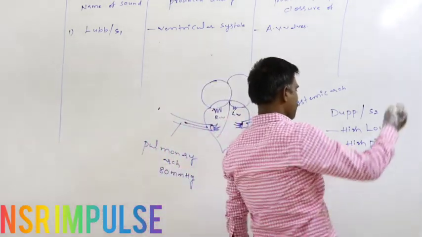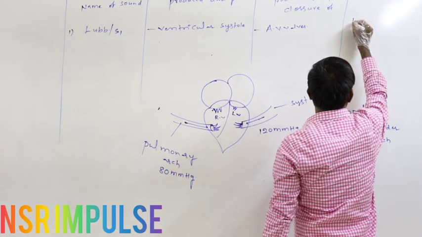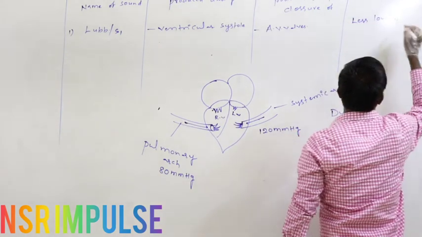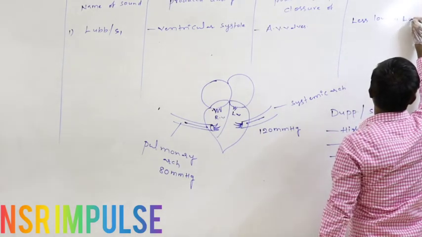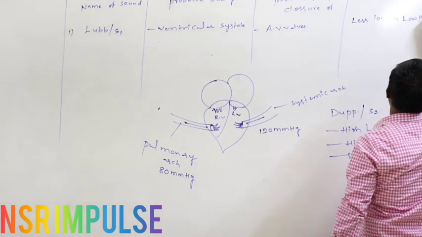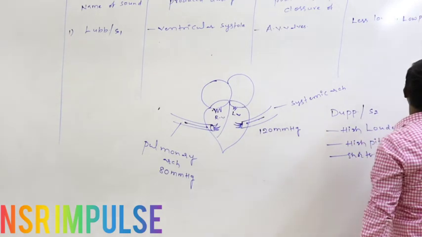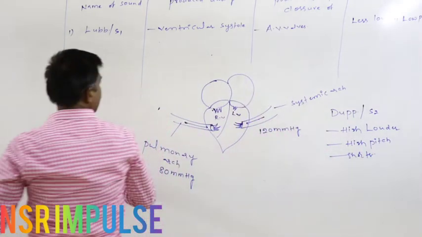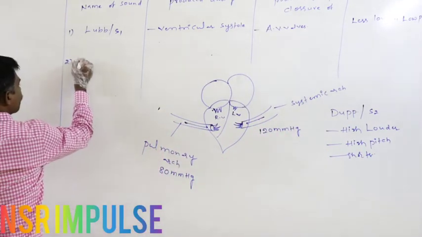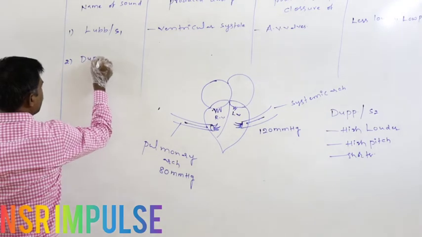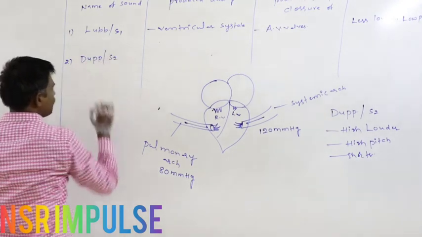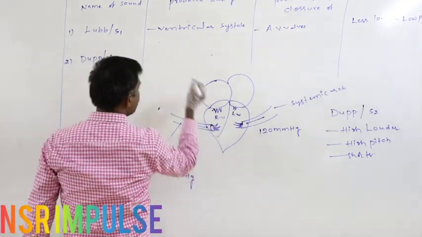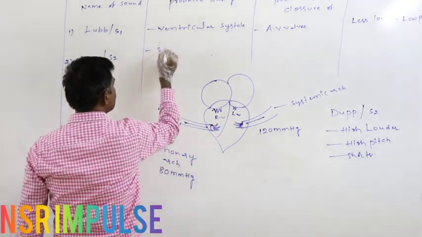Its nature is, it is less loud, it is with low pitch, it is longer. The second heart sound is the dub sound, or S2 sound. It is produced due to the closing of SL valves.